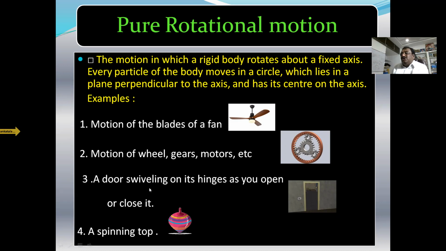In those cases, we cannot describe the motion of the body so easily. So first we shall discuss the combination of rotatory and translatory motion. After that, we shall study the pure rotatory motion.